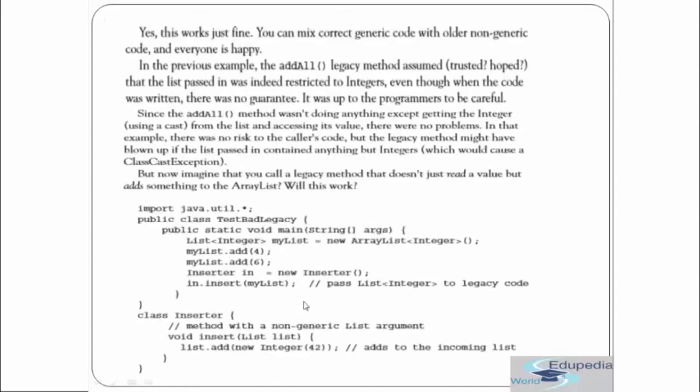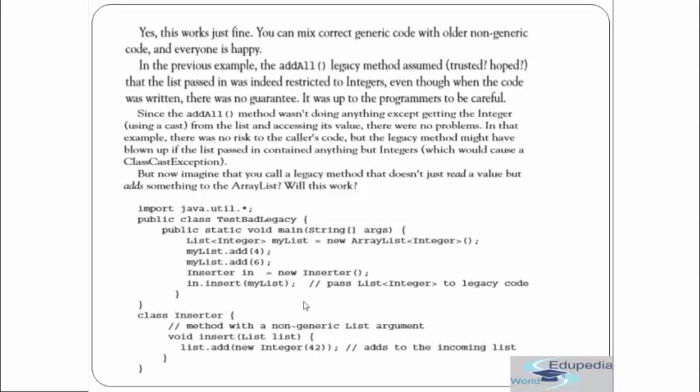Fine. Now let's see what the interesting part is. Well, this will work just fine. You can mix correct generic code with old non-generic code and everyone is happy. In the previous example, the legacy method assumed, it is not guaranteed, we just assumed, that the list passed was of Integer type.